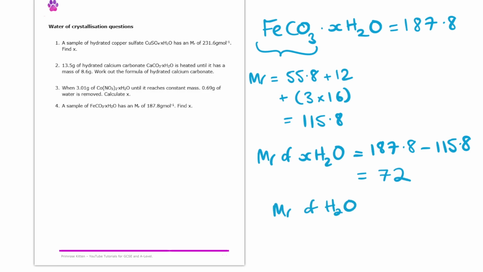Well, we also know the MR of just one water is 18. So if we ask ourselves how many of these 18s, how many waters, will fit into 72, we will be able to find the number of waters of crystallization. If we do 72 divided by 18, we end up getting 4. And so 4 will be X, the number of waters of crystallization in this question.